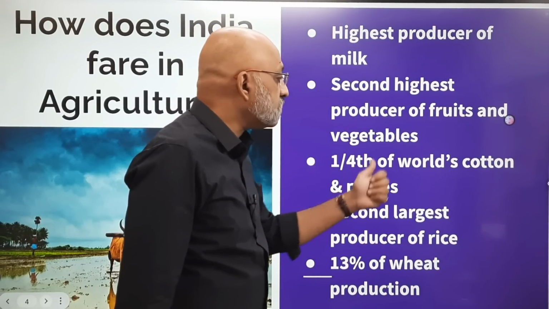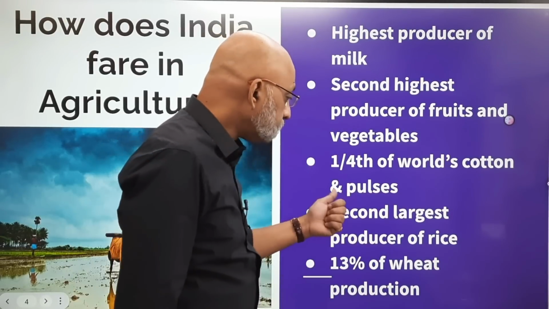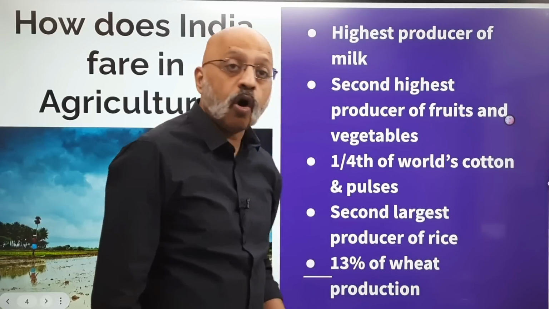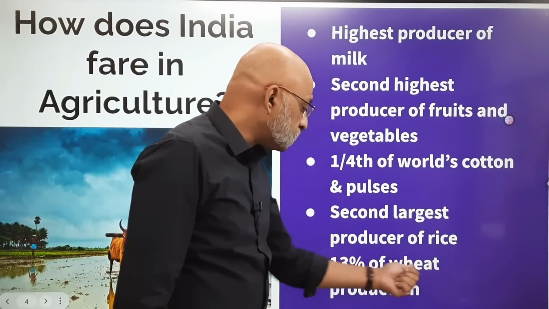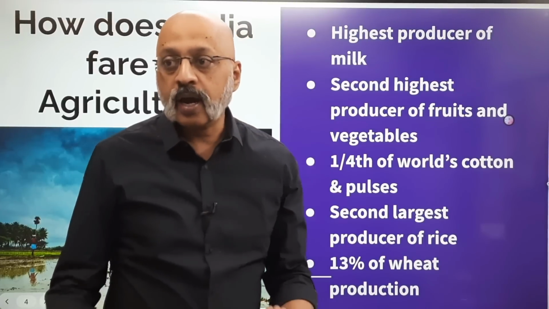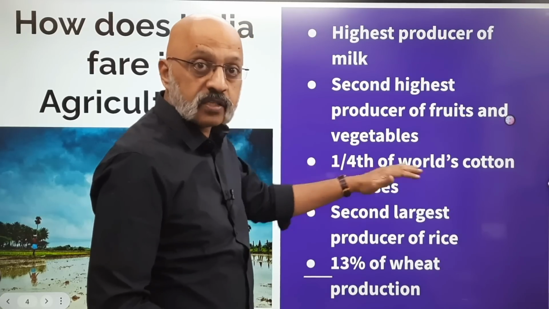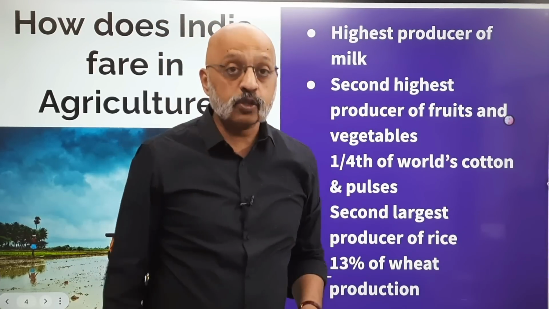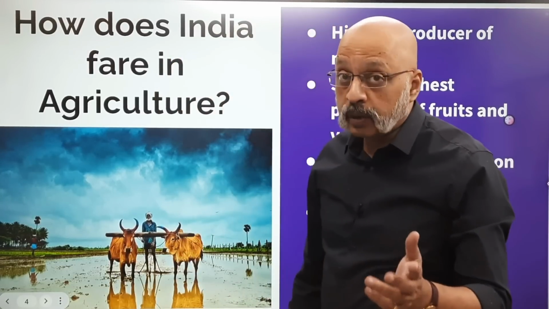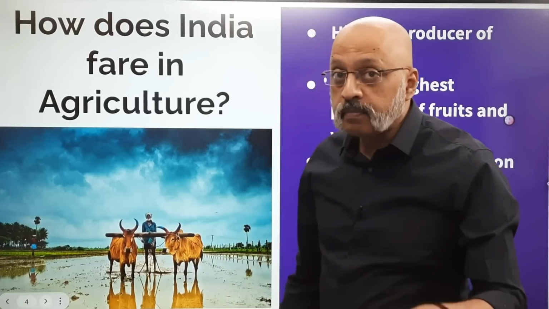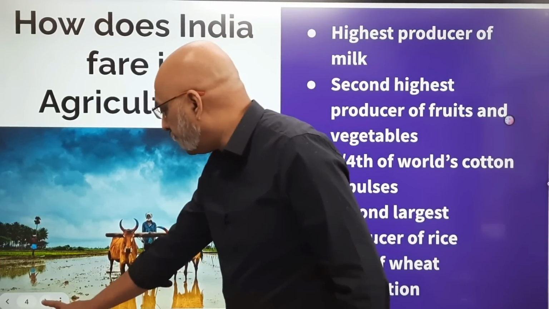It is 25% of the world's cotton and pulses production. Pulses means dal. It is the second highest producer of rice, which is 22% of the rice production of the world, and 13% of the wheat production in the world comes from India. So you should be aware of this data that rice, wheat, fruits, vegetables, pulses, cotton and milk is where India is pretty much on top. Even in the field of sugar, we are doing pretty well. In fact, there is a drought in Brazil, which invariably leads to Indian sugar companies doing better.